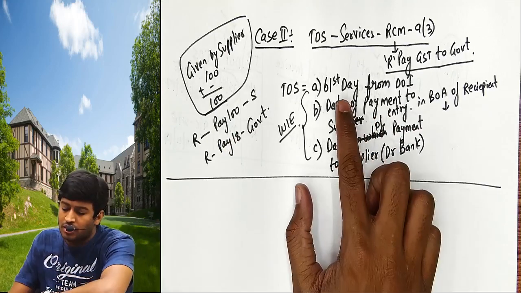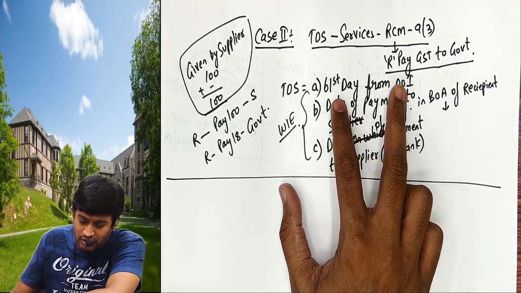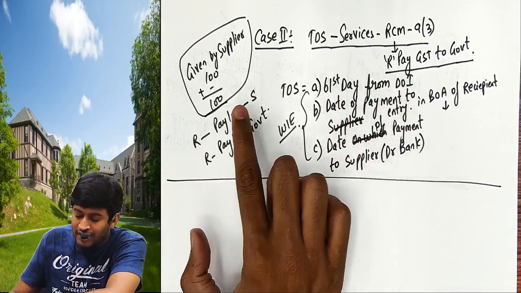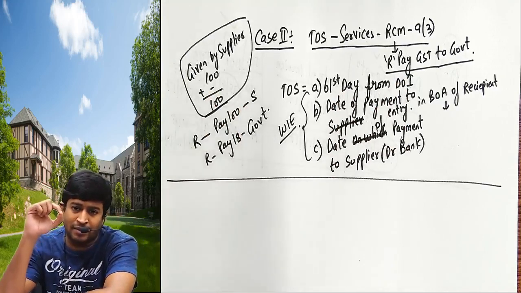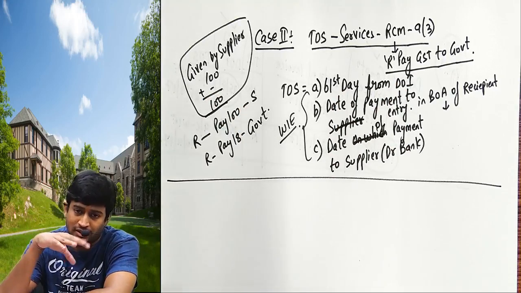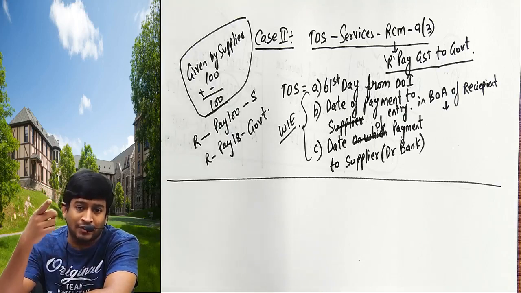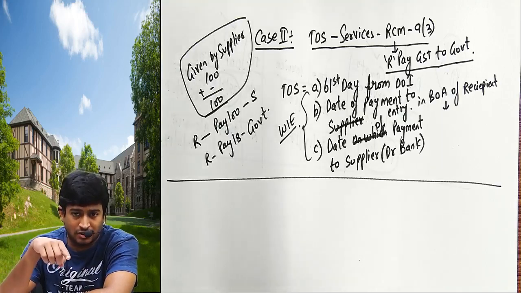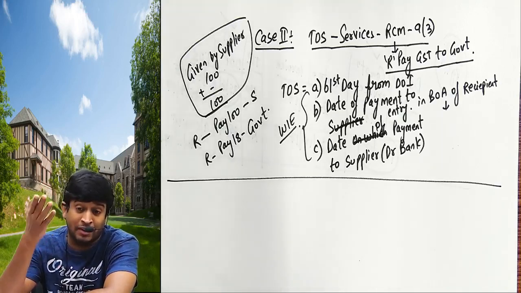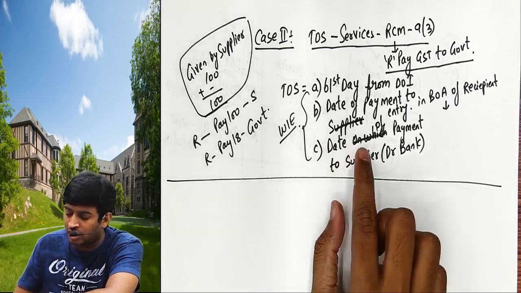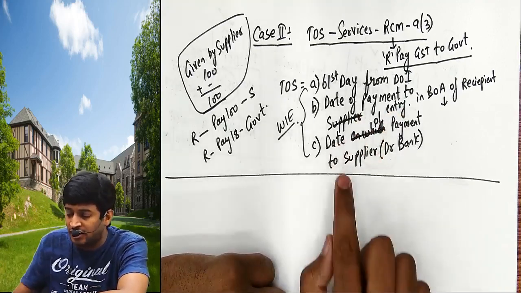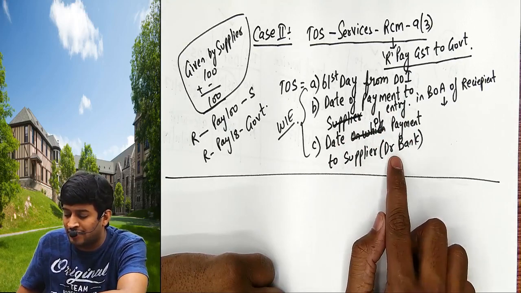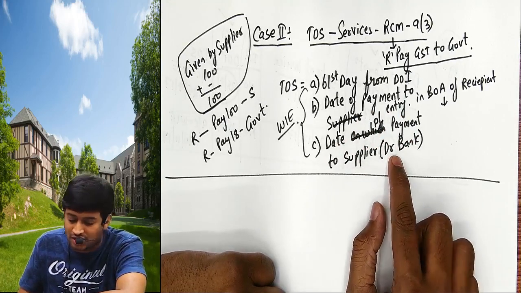Okay, 61st date from the date of invoice. I made the payment today to supplier through check. I'll record in my books of accounts today's date and give the check. He will go to my bank and deposit. It will be debited to my bank account 3 days later. So today's date or 3 days later. Today's date is called date of payment entry, and after 3 days is called date of payment to supplier, which is debited to my bank account, whichever is earlier.